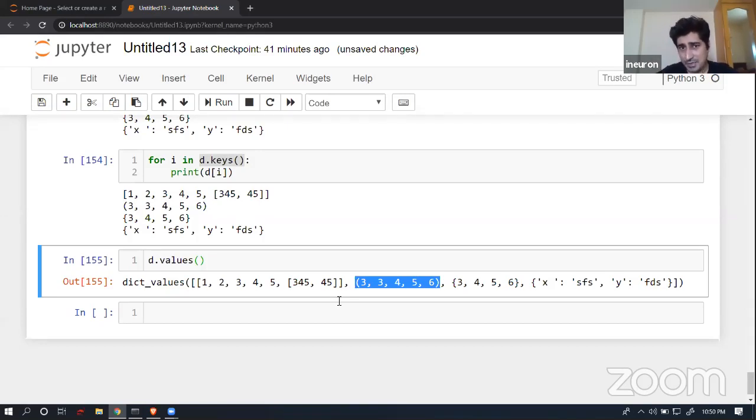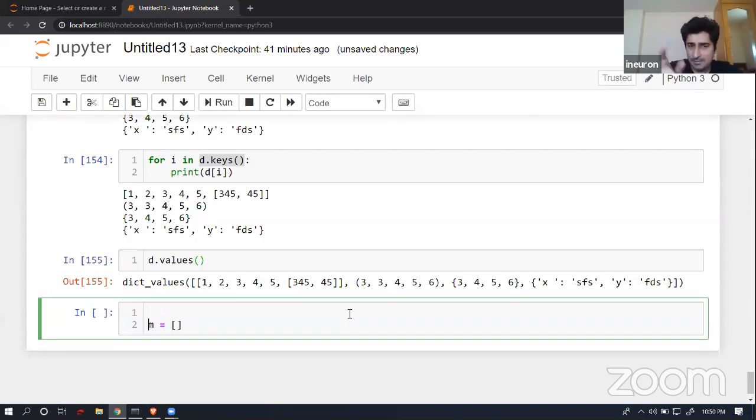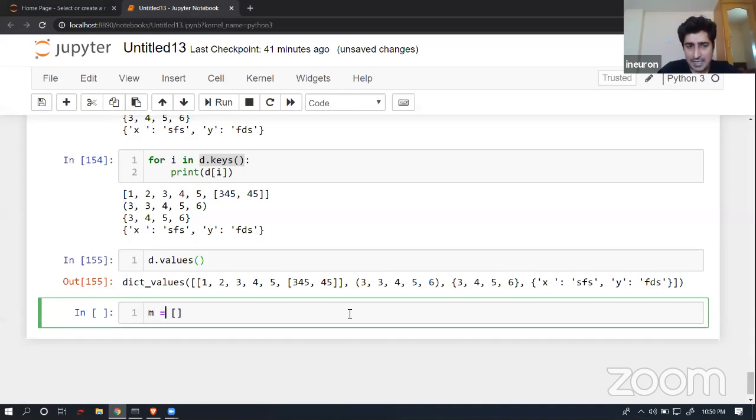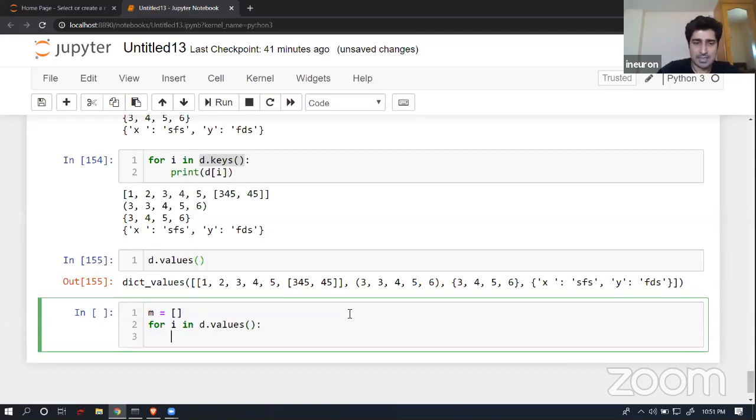So whether I will be able to do this or not, let's see. I'm going to create one empty list over here. Let's suppose m is an empty list which I have created in this particular place. And then for i in d.values(), that is completely fine.